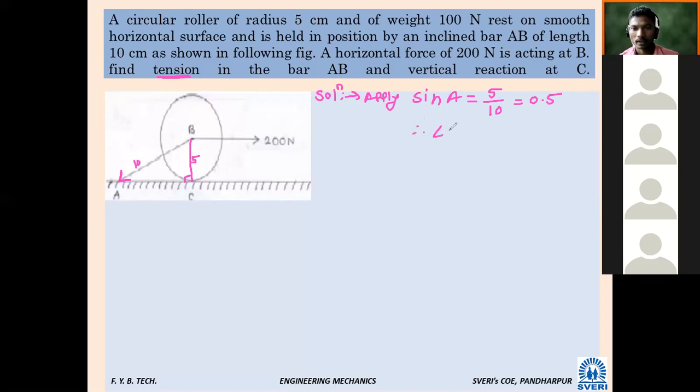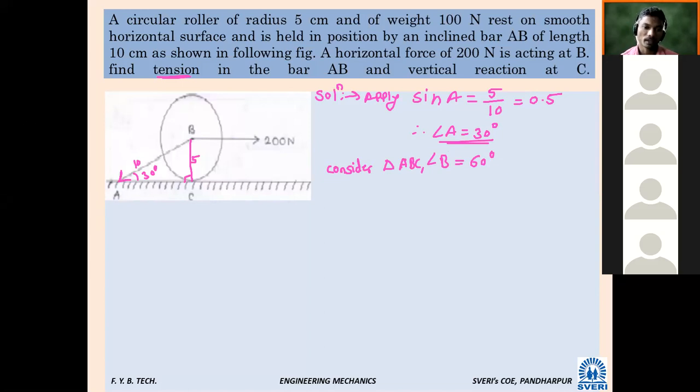Therefore, angle A is equal to how much? 30 degree. So here that angle will be 30 degree. So what will be the angle at B? 60 degree. Therefore, here I will write: consider triangle ABC. Angle B is equal to how much? 60 degree.